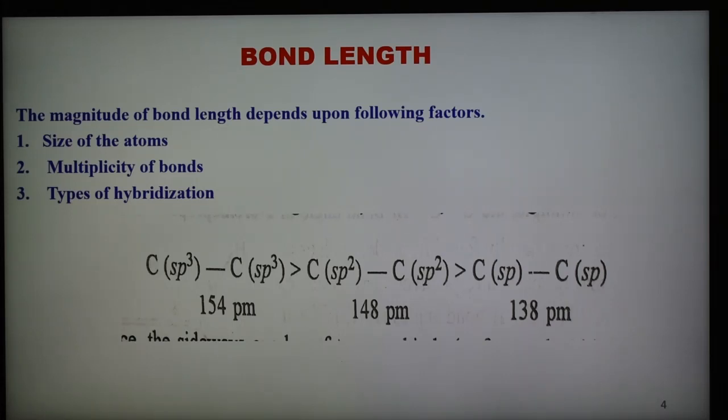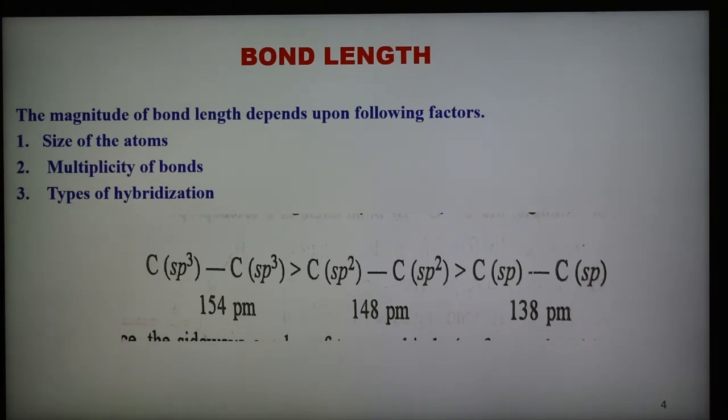As the size of the atom increases, the bond length also increases in the same order. For example, as the size of the halogen atom increases, the bond length of the carbon-halogen bond increases.